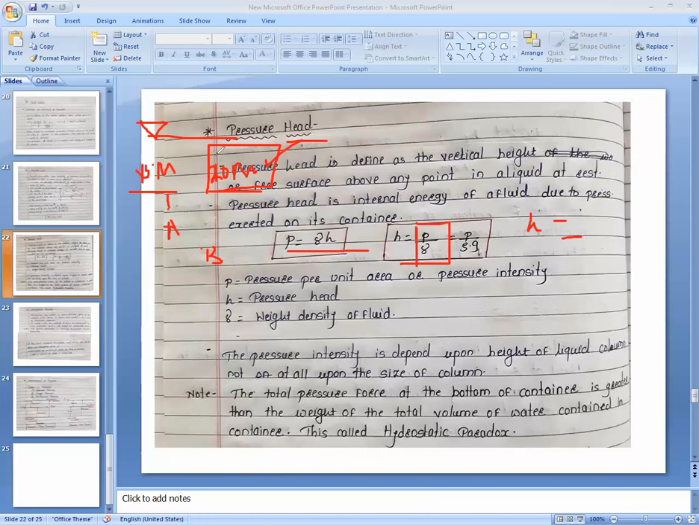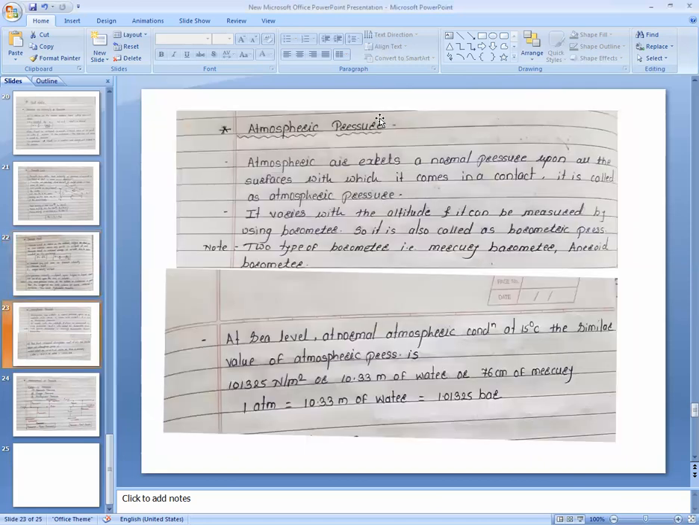Gamma is the weight density. So if you have the pressure head, you must multiply it by the weight density of the fluid, whatever it is. If the pressure head is the same and the weight density increases, the total pressure increases. So it is the most simplified form of showing how much pressure is there. So the pressure head is important.